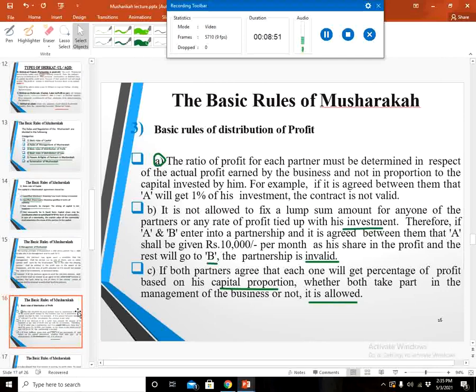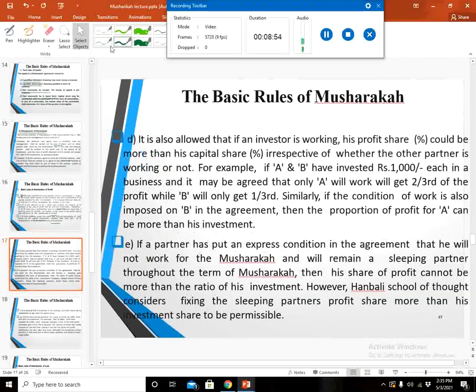The next slide is D. It is also allowed that if an investor is working, his profit share could be more than his capital share, right? It means that one person that is actively working in the musharaka contract, his share of the profit may be higher than his capital share, irrespective of whether the other partner is working or not.